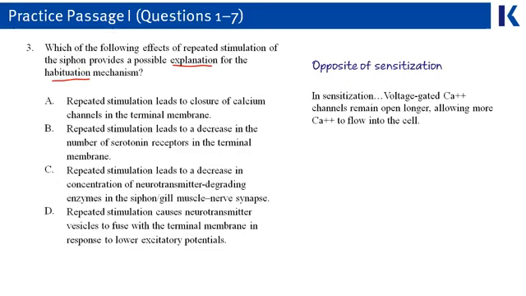Voltage-gated calcium channels stay open longer, allowing more calcium to flow into the cell, and then we remembered that was able to allow that increased neurotransmitter release. So we're basically looking for something that says the opposite of this. The voltage-gated calcium channels may be shut too early, because that's the opposite of remaining open longer, so we're not getting quite as much calcium, because in sensitization we get more calcium.